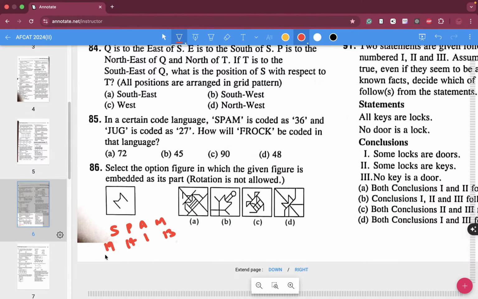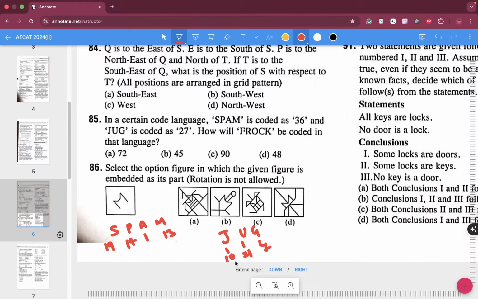T is 20. R, S, T, so S is 19. So if SPAM is coded as 36 and JUG, G is 7, and what is the value of U over here? T, U, 21.